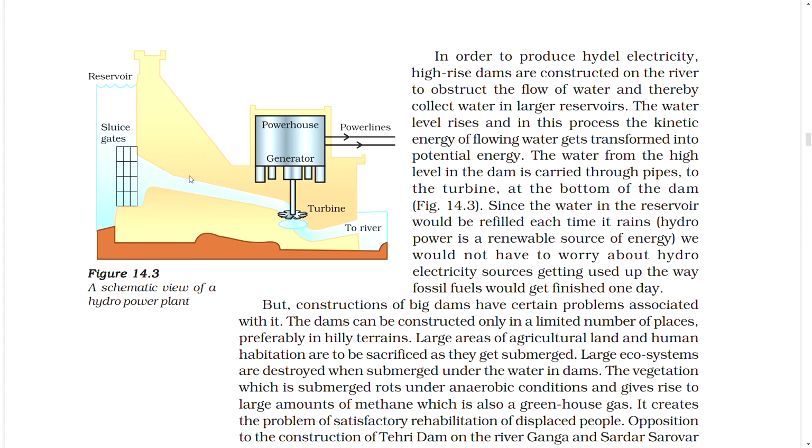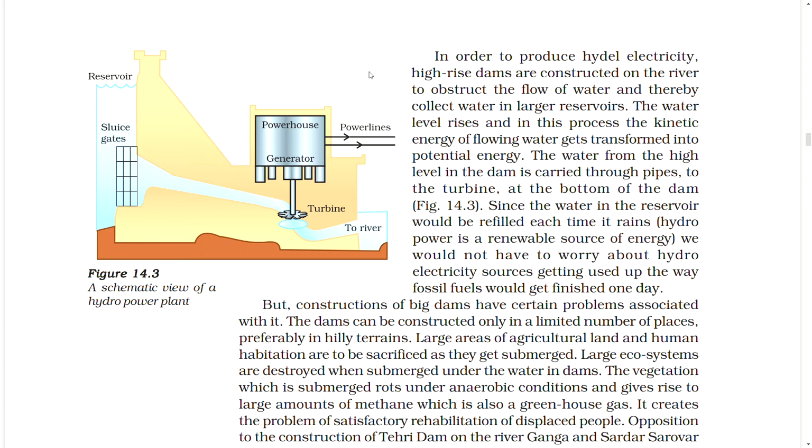Figure: a schematic view of a hydropower plant. Reservoirs, sluice gates, powerhouse generator, turbine to river, power lines. In order to produce hydroelectricity, high-rise dams are constructed on the river to obstruct the flow of water and thereby collect water in larger reservoirs.